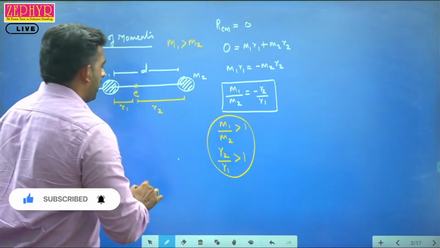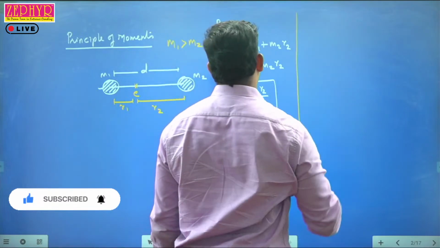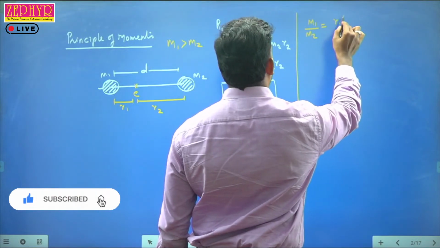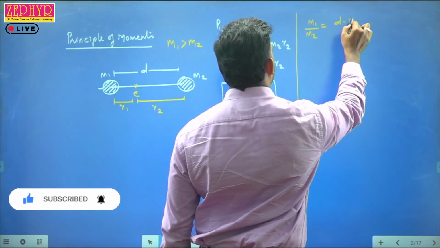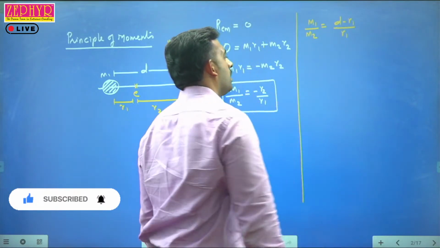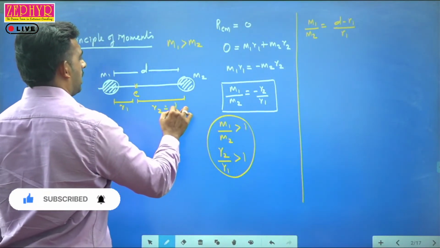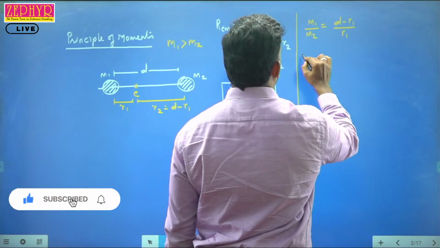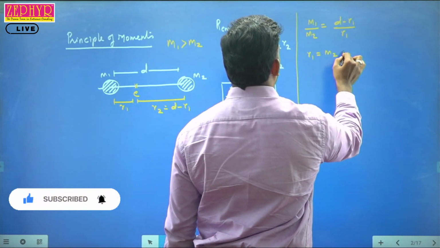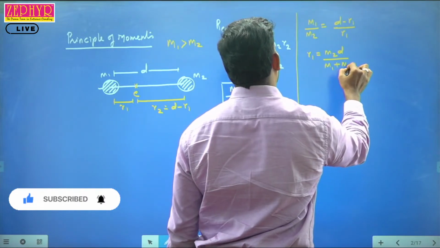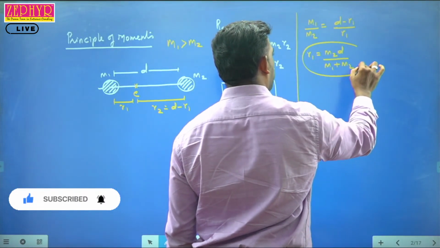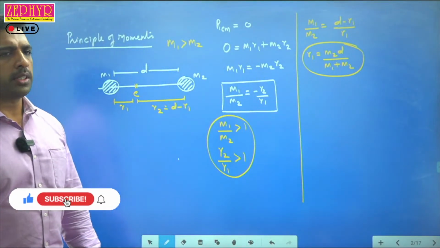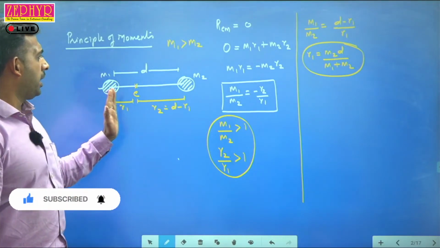Therefore, if we need to calculate r1, we have a shortcut equation. m1 by m2 equals r2 by r1, and r2 can be written as d minus r1, so m1 by m2 is equal to d minus r1 divided by r1. That shows that r1 equals m2 into d divided by m1 plus m2. This is a shortcut equation to calculate the position of center of mass from m1, where r1 is the position of center of mass from m1.